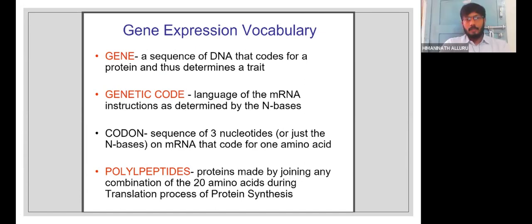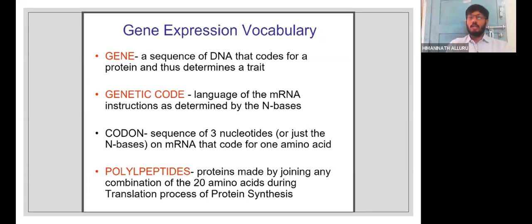So gene, a DNA sequence. When we say the word gene, the student must immediately relate it to the DNA only. That particular segment of DNA, which we call a cistron, an expressing sequence, they must be able to relate it, teachers. In the same way, when we say genetic code, they must be able to relate the genetic code to the language of mRNA. How the mRNA understands everything, so that it can be involved in protein synthesis. That is the genetic code. The student must be able to understand that.